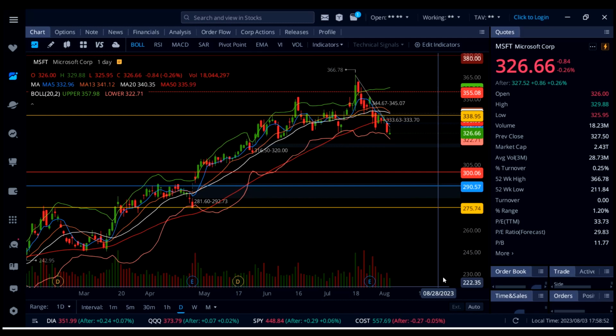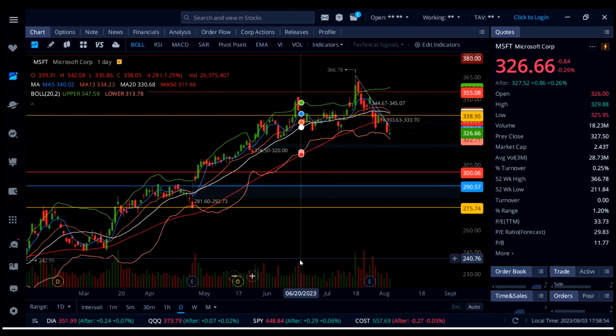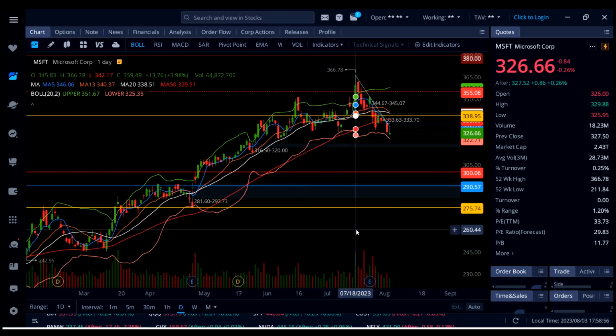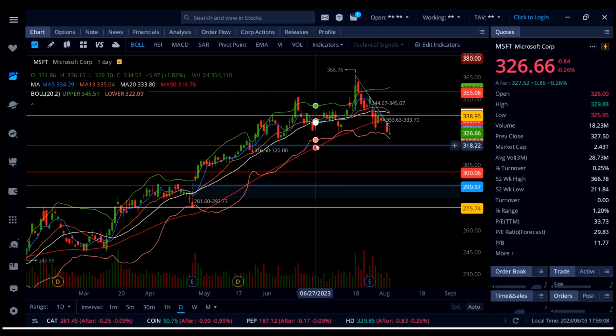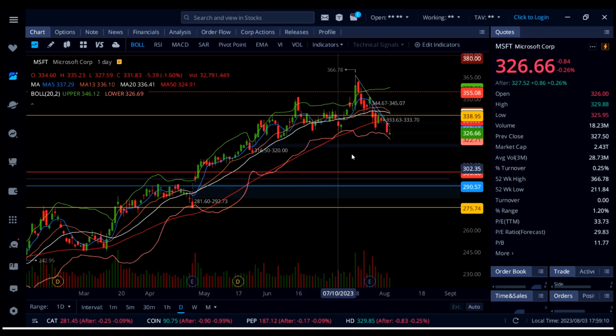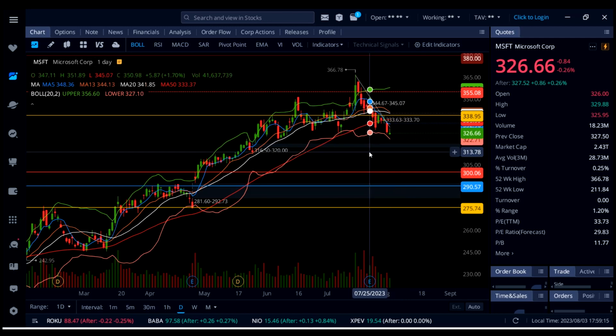So on Microsoft, I did have some calls from yesterday that I bought, 330 calls, and I sold out close to 330 today. And then this thing took a dump off again, kind of a flat day, but if you look at my screen, it's just holding above the lower Bollinger Band. Also, the Bollinger Band on the bottom is actually coming down. Now it's at 320.71, so there could be more downside on Microsoft.